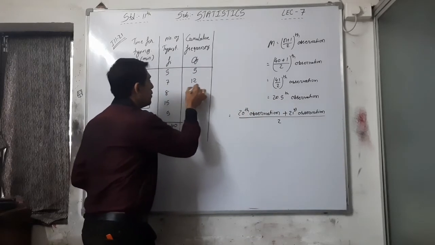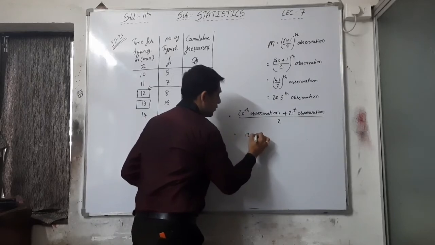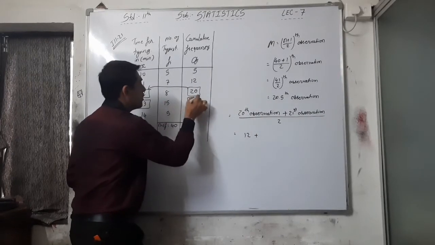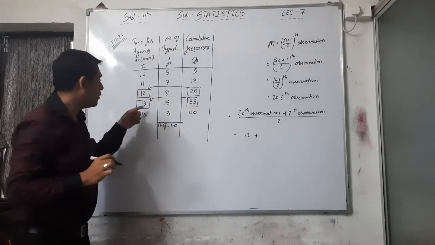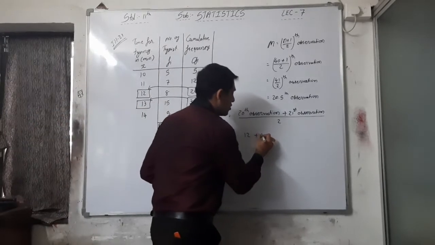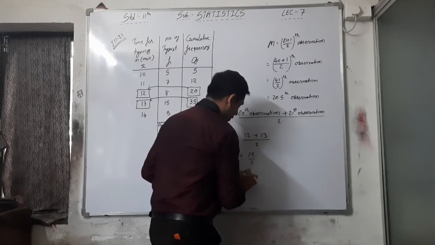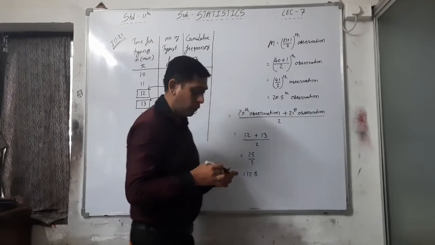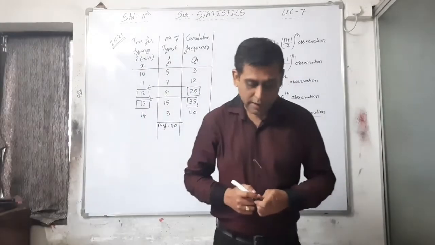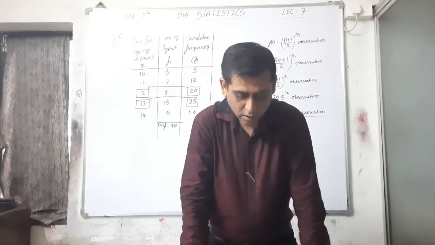Here the 20th observation is 12, and the 21st observation comes under 21 to 35, so it is 13. So 12 plus 13, that is 25, divided by 2. So your time is 12.5 minutes.